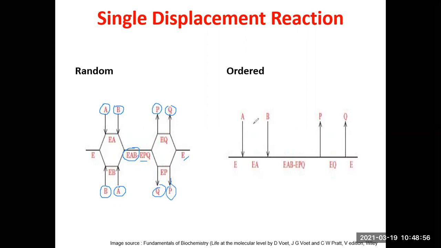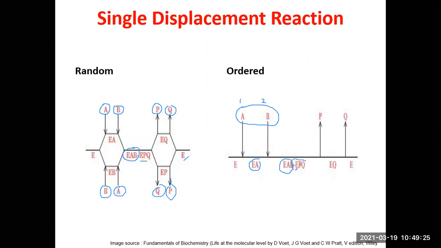In case of ordered, you have enzyme, substrate A enters first, giving you a binary complex EA, followed by the entry of substrate B to give you a ternary complex EAB. The entry is pre-decided. It will be A first followed by B. Here the entry is not pre-decided. This is the fundamental difference between the two. But in both the cases, please remember that both the substrates should be present at the active site of the enzyme simultaneously.